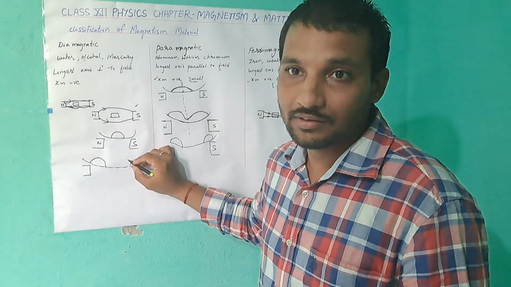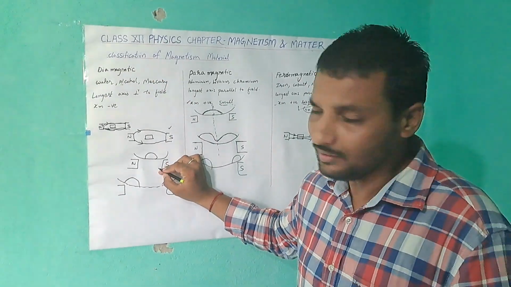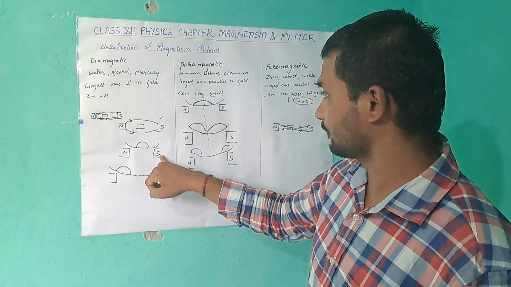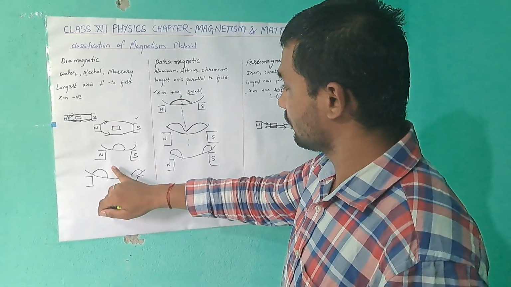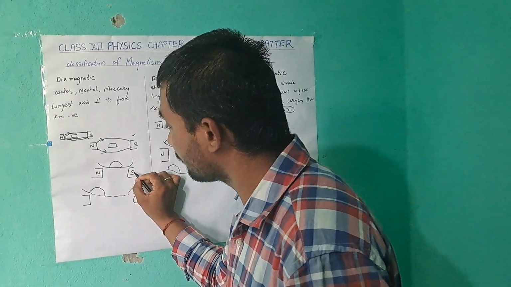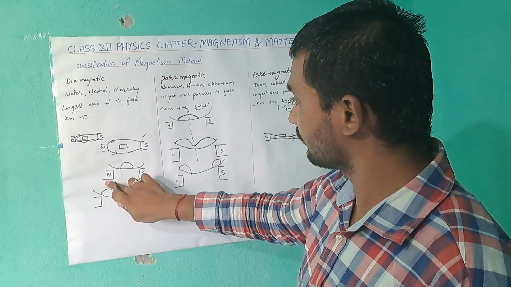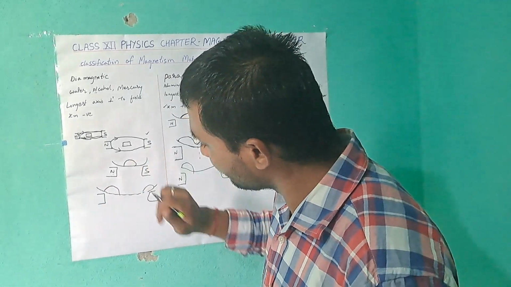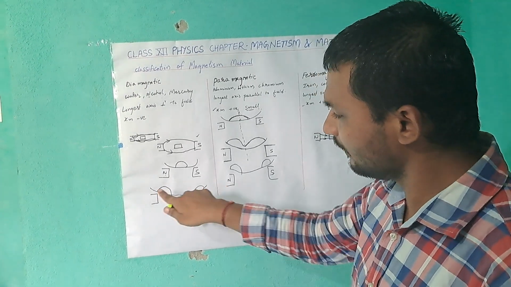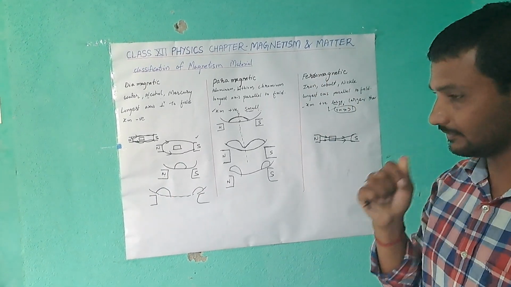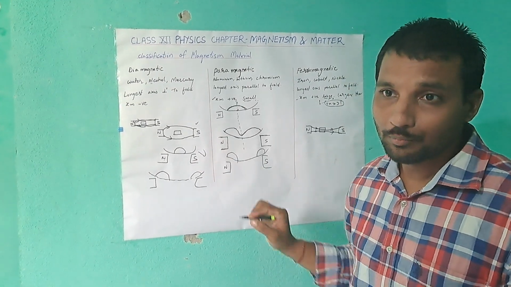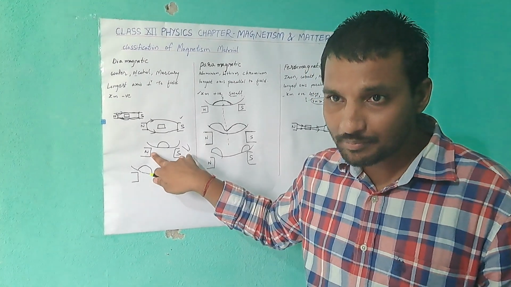See, in diamagnetic, it is quite opposite. If the north and south poles are far, then it will form at the center. If the north and south poles are close, then it will form at the poles.